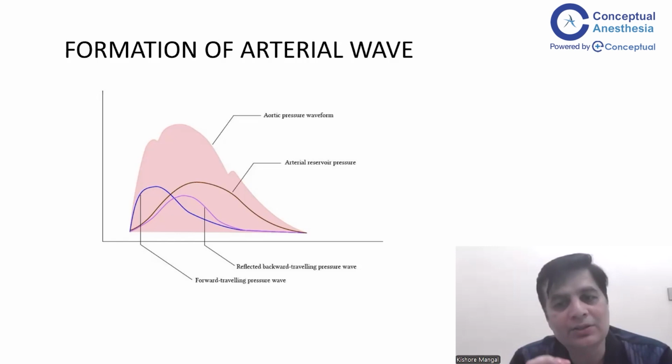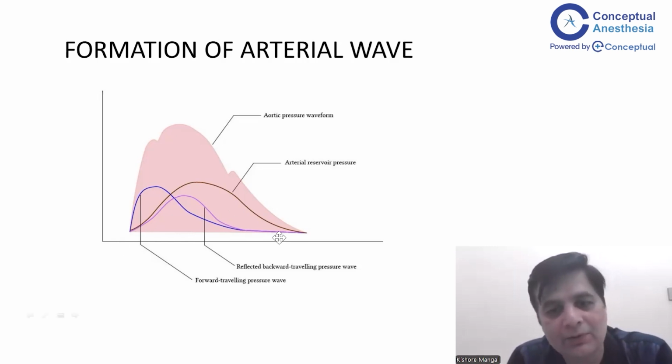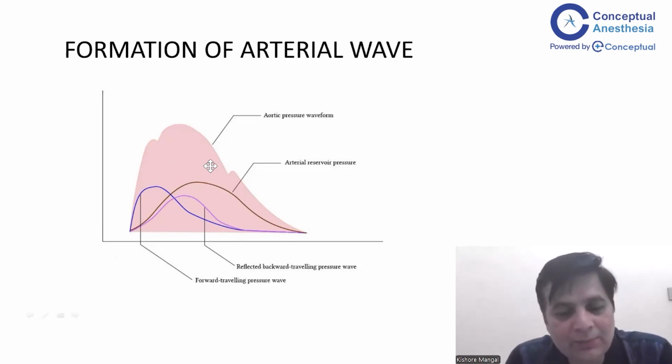So this creates a reservoir pressure, and that reservoir pressure also is a very, very important part of the arterial waveform. So we have three waveforms in a cardiac cycle. This is the forward traveling pressure wave. This is the reflected backward traveling pressure wave, and the third is the reservoir pressure wave. Okay, and when all three pressure waves combine, they make our arterial pressure waveform like this. And this is what we see. If we did not have any other pressure wave, only a forward traveling pressure wave, we would have seen a curve like this, right? So this is why we see the formation of the arterial wave.